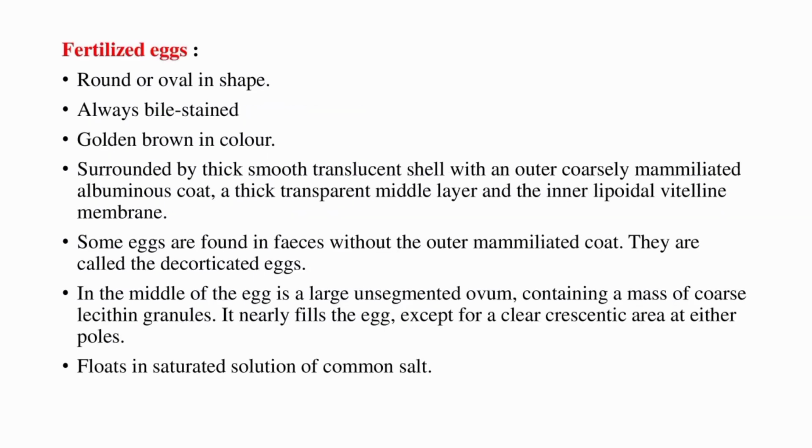Fertilized eggs: these eggs are round or oval in shape, always bile stained golden brown in color, surrounded by a thick, smooth, translucent shell with an outer coarsely mammillated albuminous coat, a thick transparent middle layer, and the inner lipoidal vitelline membrane. Some eggs are found in feces without the outer mammillated coat. They are called decorticated eggs.